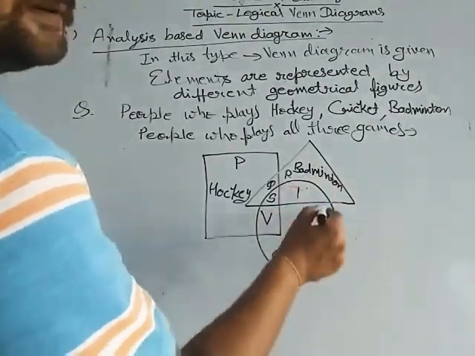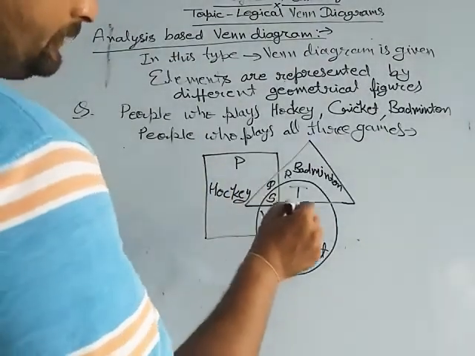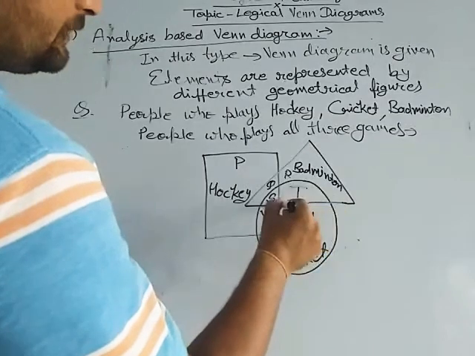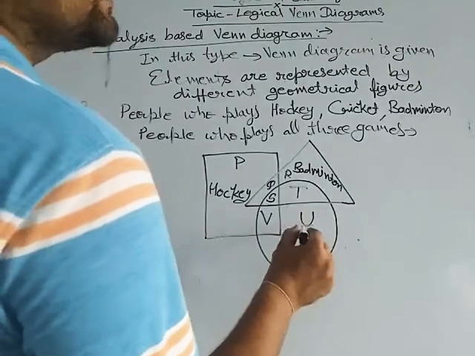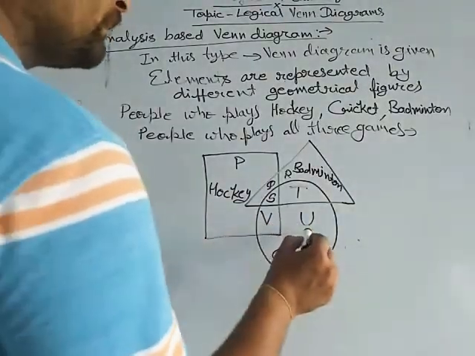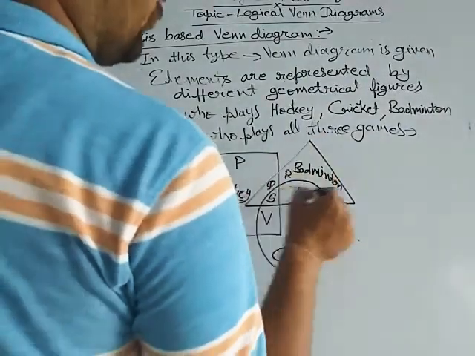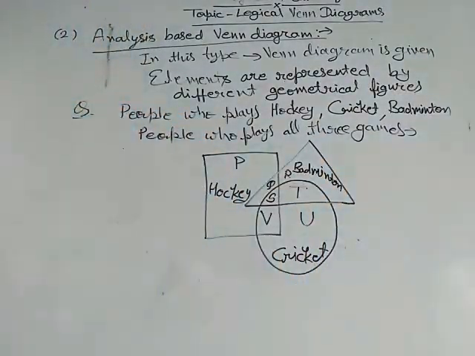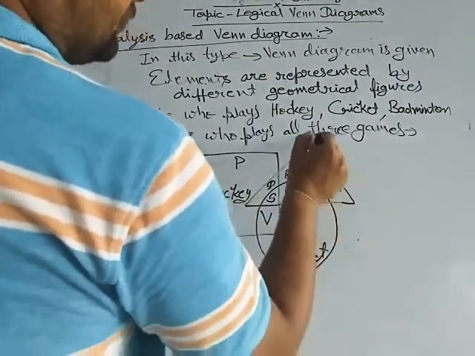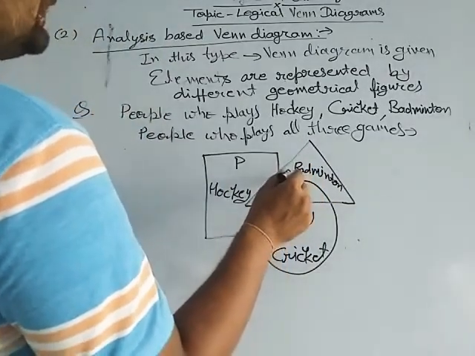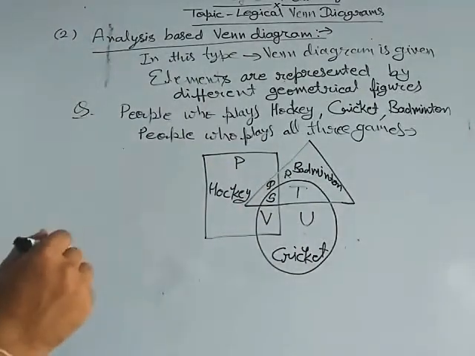The whole circle represents the people who play cricket, but the slot U represents the people who play only cricket. Now the whole triangle represents the people who play badminton, but the slot R in this shape represents the people who only play badminton.